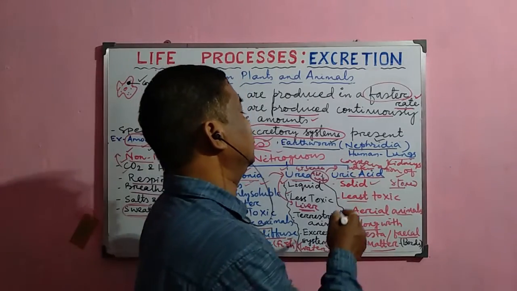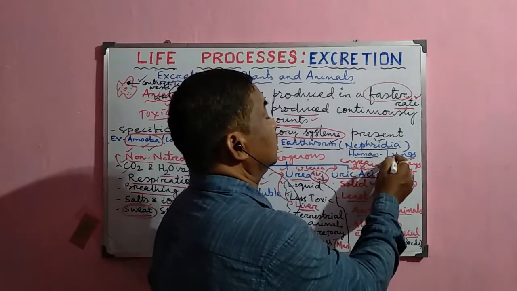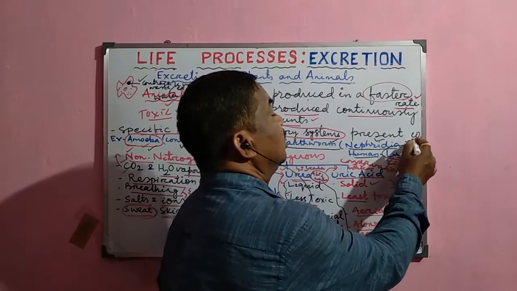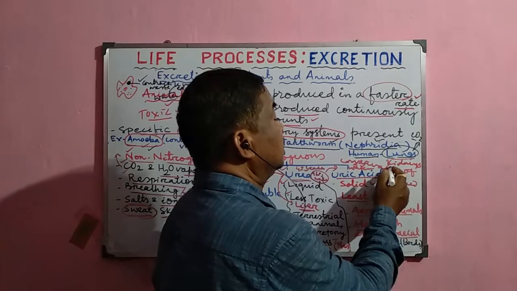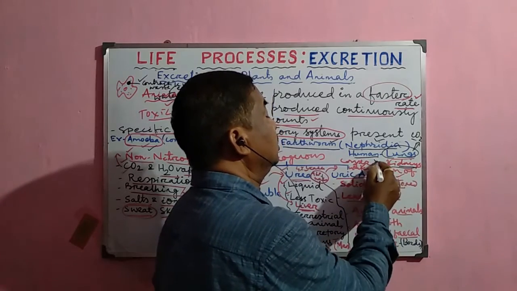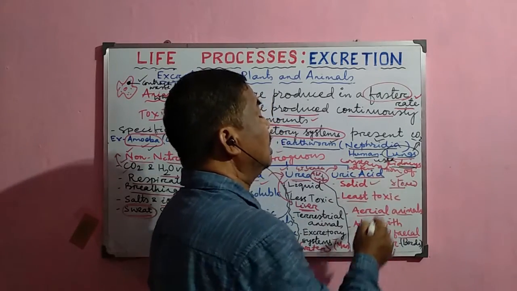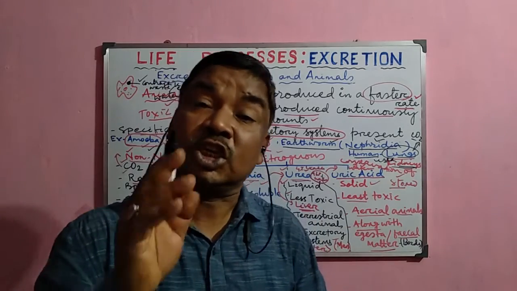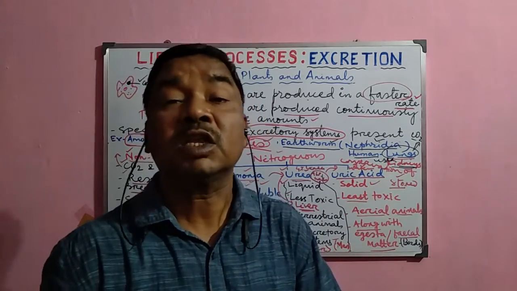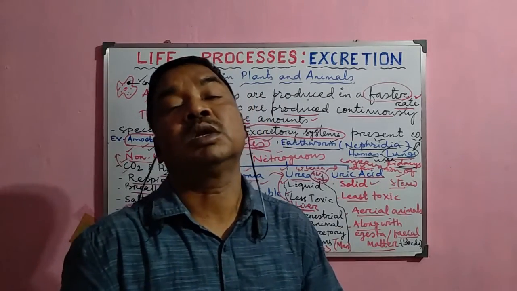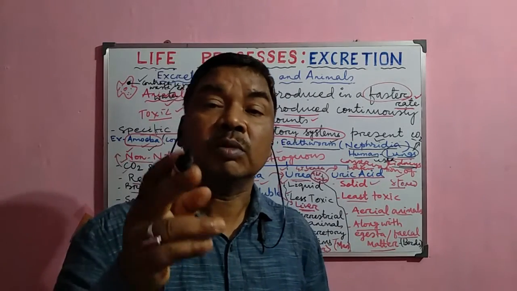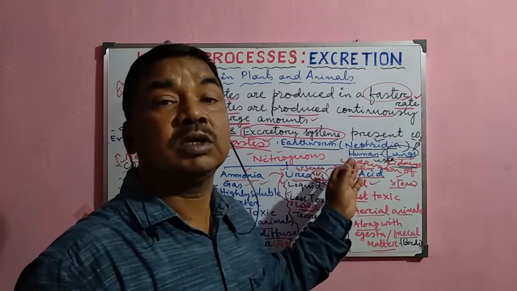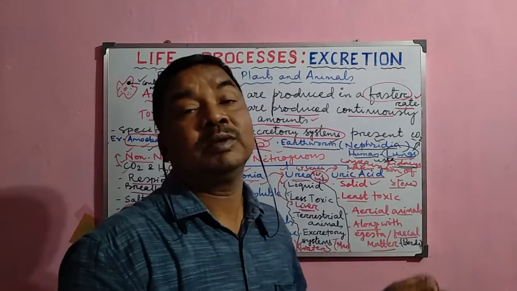In case of human being, we have the excretory organs like the lungs, from which carbon dioxide and water vapor are removed, and the kidneys, which filter the urea and remove it to the outside. We shall study in detail about the excretory system and the mechanism of excretion of the nitrogenous waste material from the body in the form of urine. So we shall discuss it in detail later. No need to discuss the human being here.